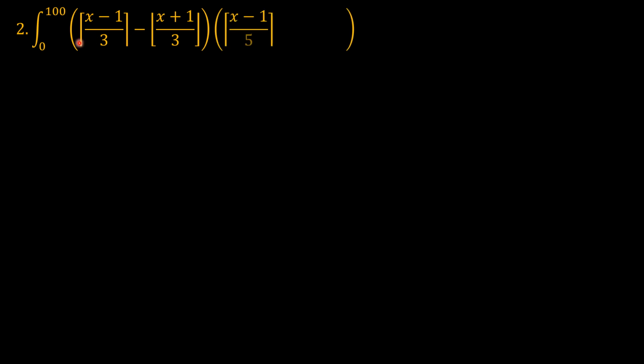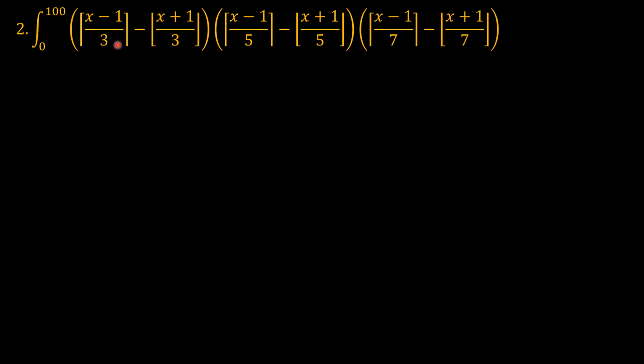So on to problem number 2. This problem is a fairly intricate problem. I would like to go very slowly explaining how we arrive at the answer, okay? So we have the integral from x equals 0 to 100 of the product of, as we mentioned, the ceiling function of x minus 1 over 3 minus the floor function of x plus 1 over 3. And that is repeated for x minus 1 over 5, x plus 1 over 5, x minus 1 over 7, x plus 1 over 7.